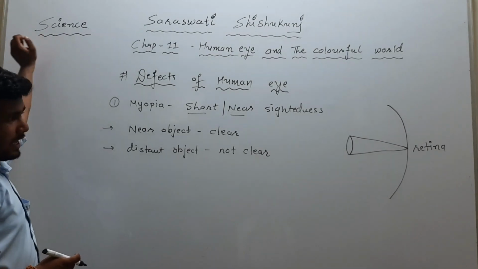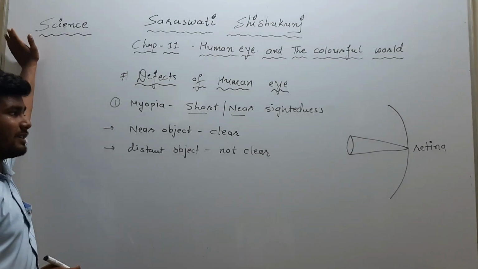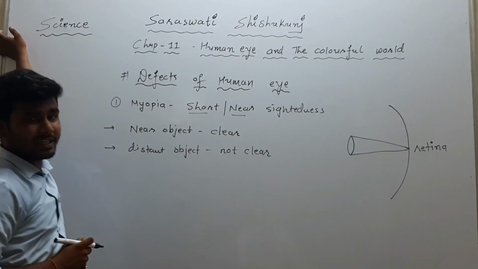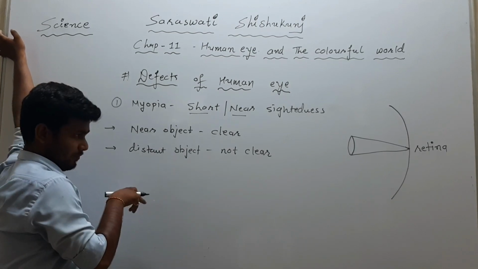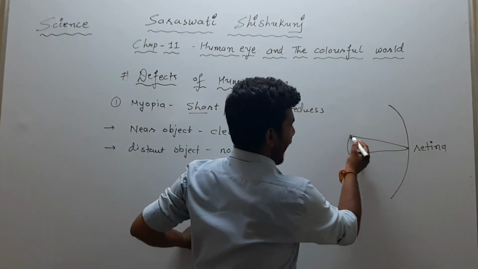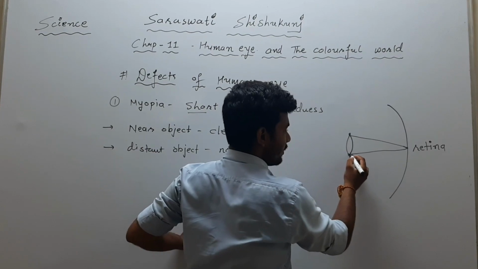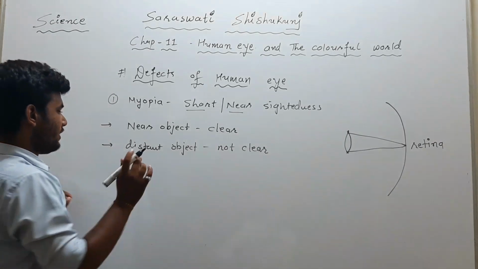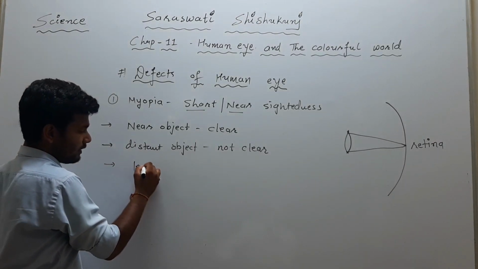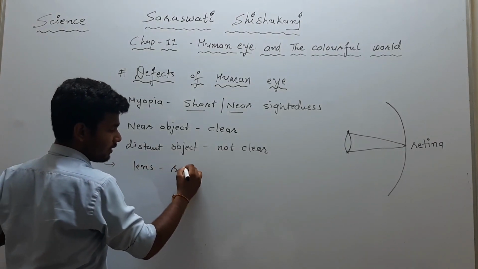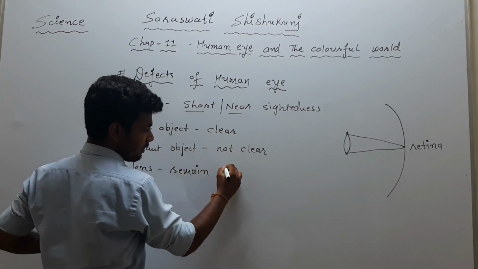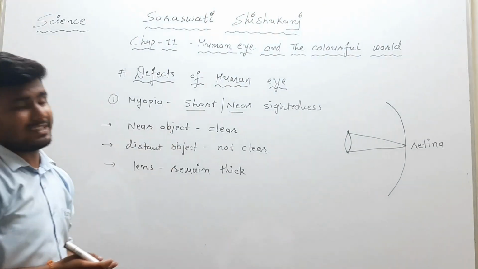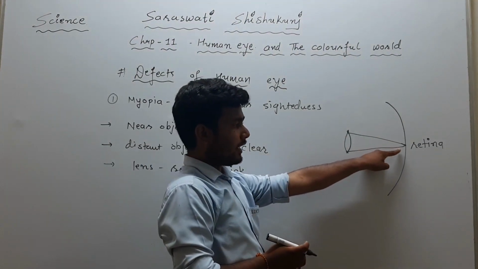So in myopia, which is also called nearsightedness, we can see the near object clearly, but the distant object is not seen clearly, because here the eye lens will remain thick. It will not become thin according to its necessity to obtain the image on retina.